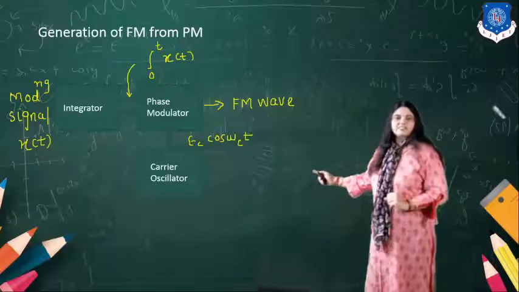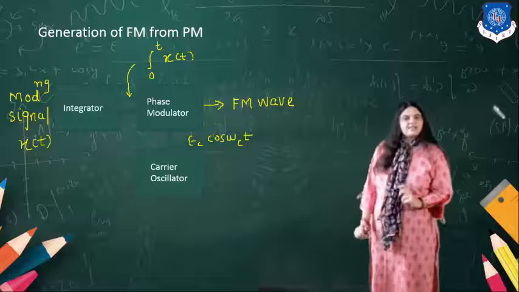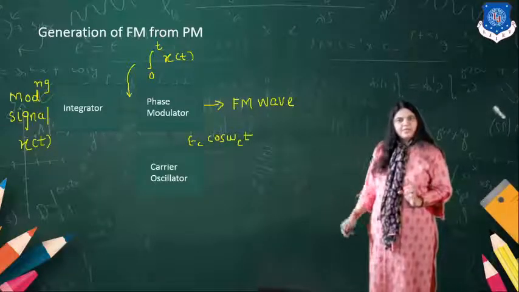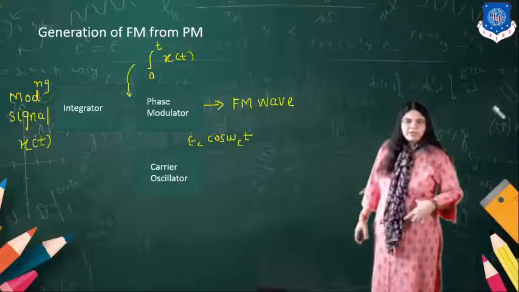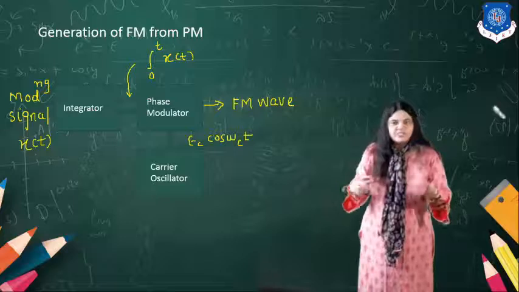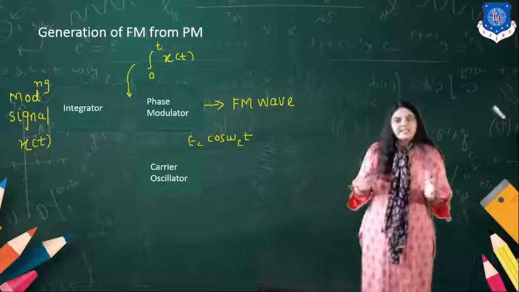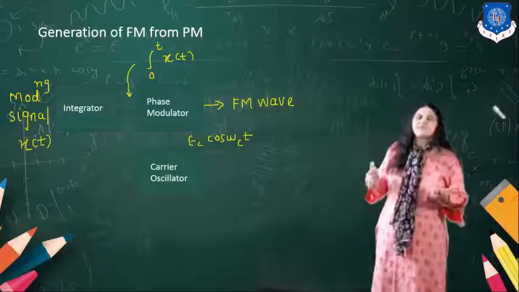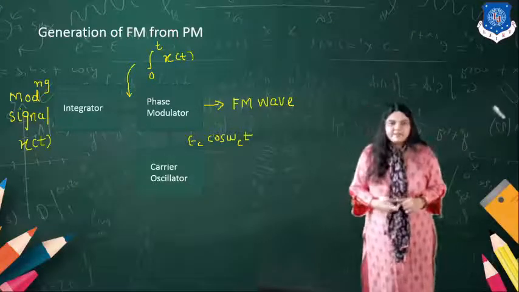The carrier oscillator input, Ec cos omega c t, is applied to the phase modulator, and it produces the FM output. If we have the FM wave, we can do the reverse, that is, do the differentiation, to get the PM output.